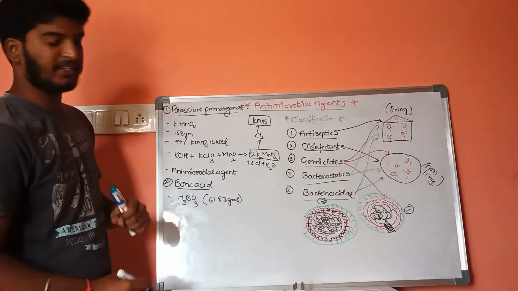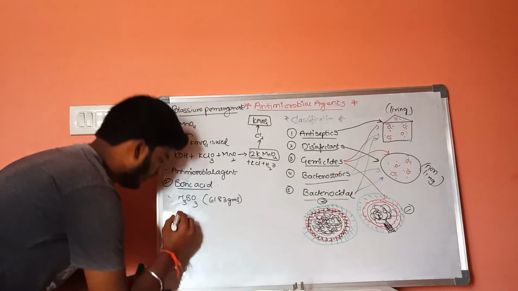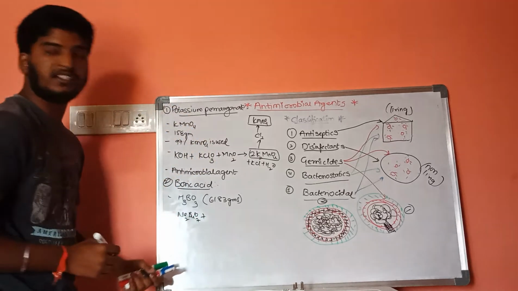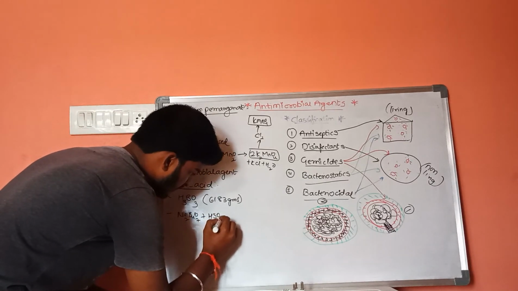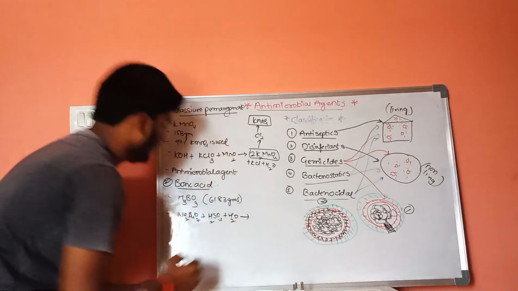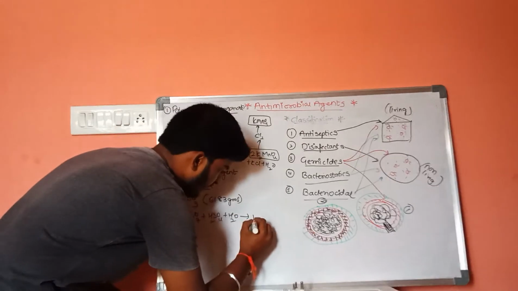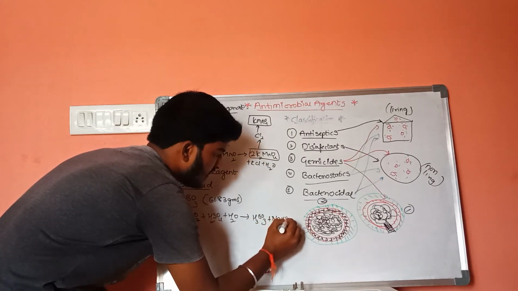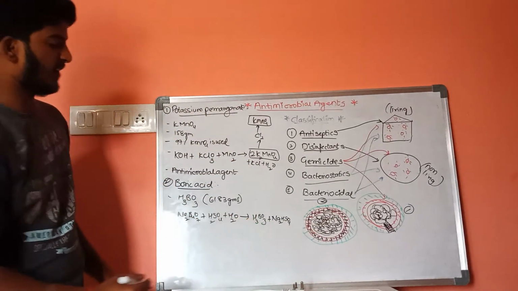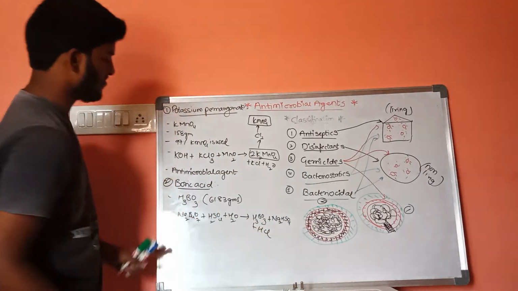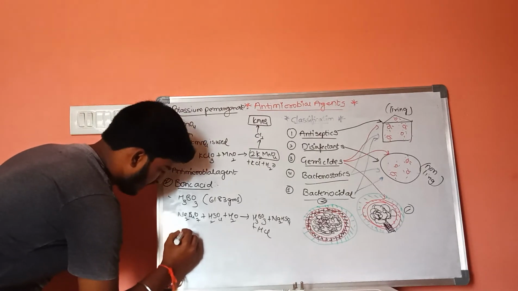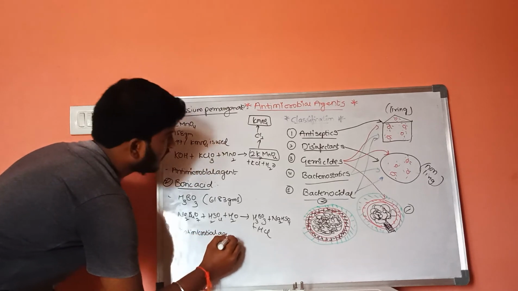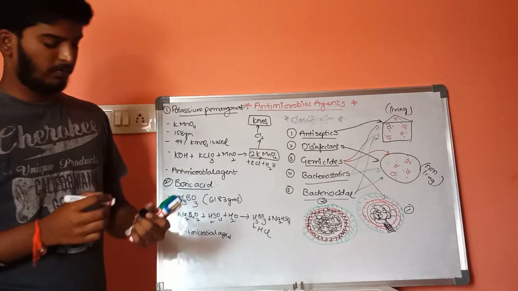If we discuss the preparation, borax is reacted with sulfuric acid plus water. It results in formation of boric acid plus Na2HSO4 plus HCl, and it is also used as an antimicrobial agent.